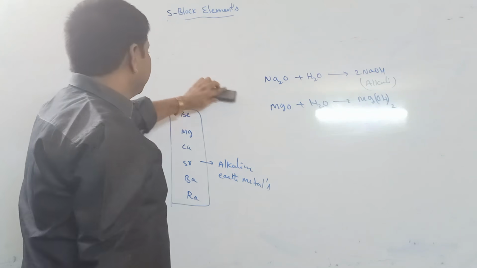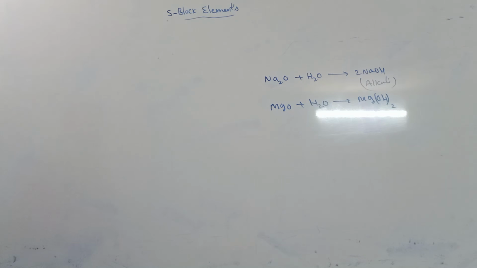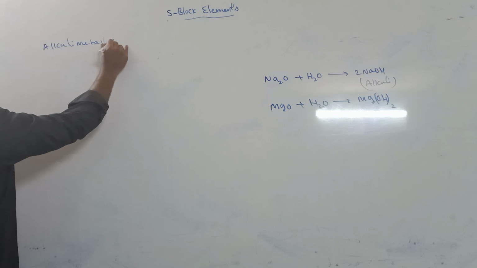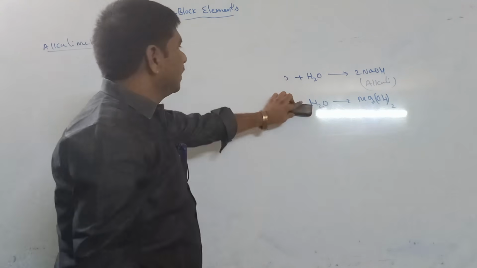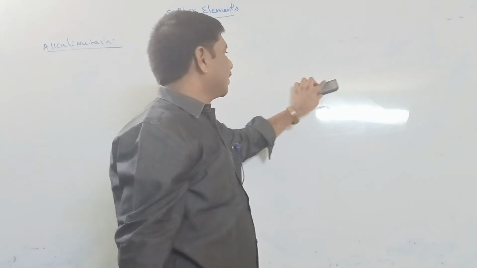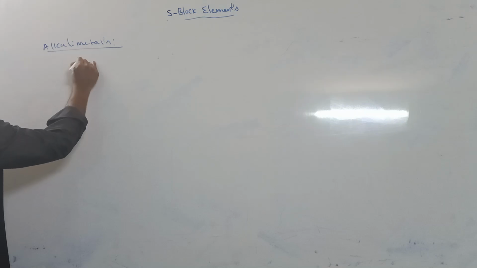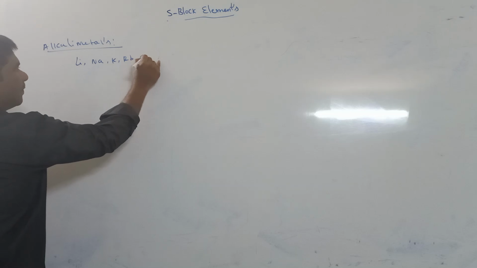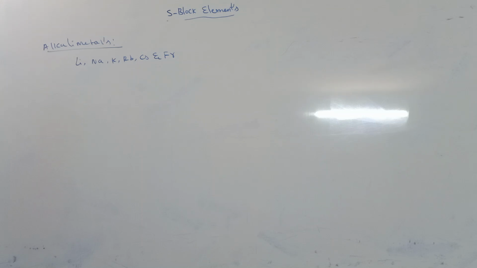So in this topic, in S block, the first one is alkali metals. We know what the alkali metals are: lithium, sodium, potassium, rubidium, cesium and francium are called alkali metals.